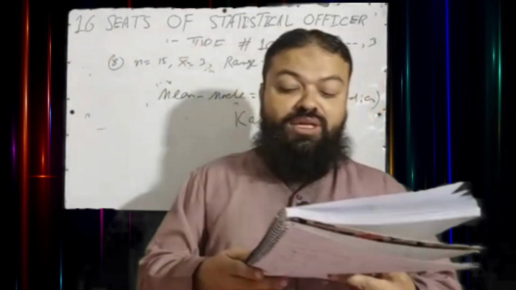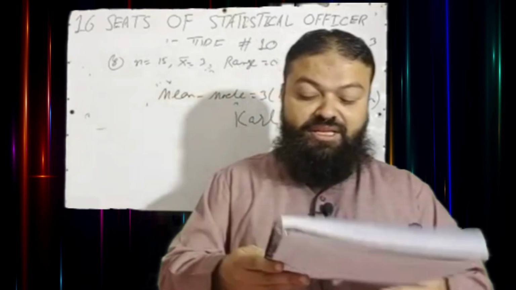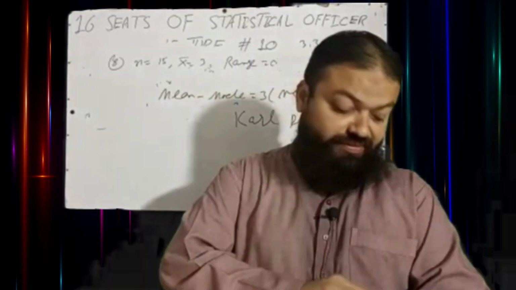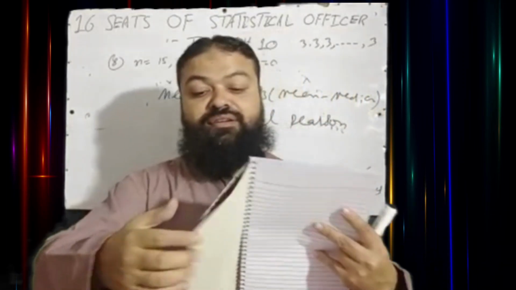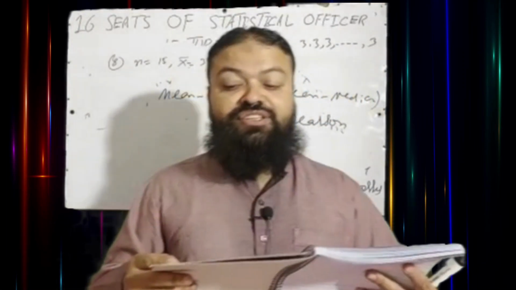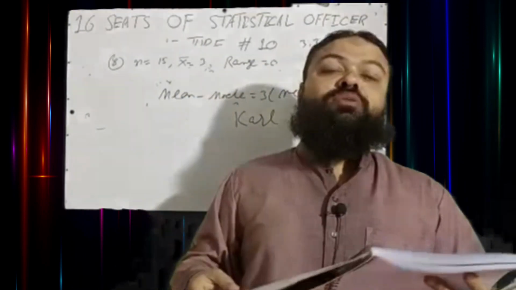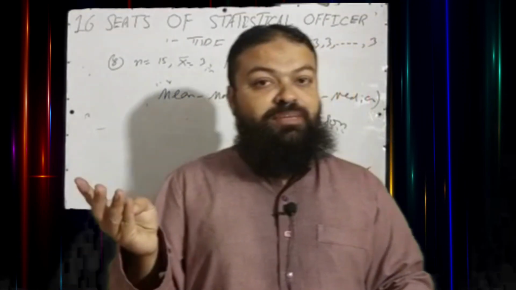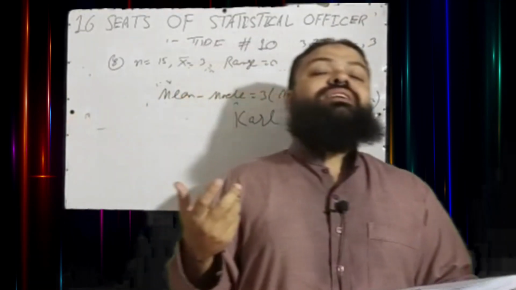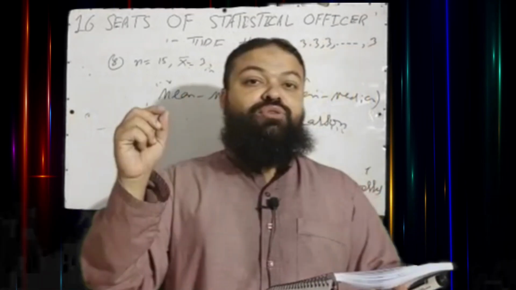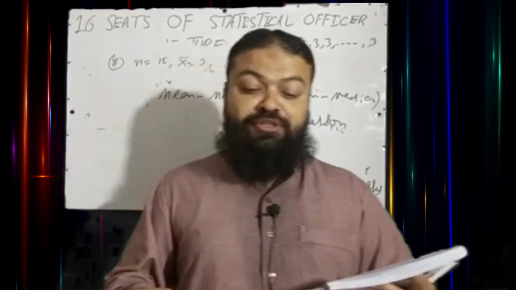Question number 22. Which of the following measures of dispersion is based on all the item values of the series? A, range, B, quartile deviation, C, standard deviation, D, none of these. C is the correct option, standard deviation. We know range depends upon two extreme values, maximum minus minimum. In quartile deviation, we arrange the data and we use the central values actually. And C, standard deviation, is the correct option.